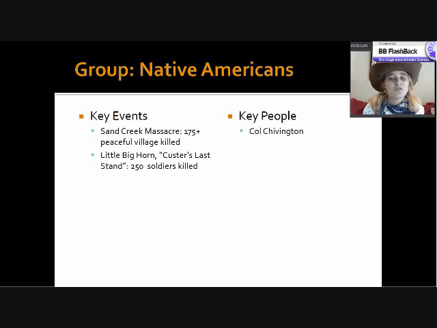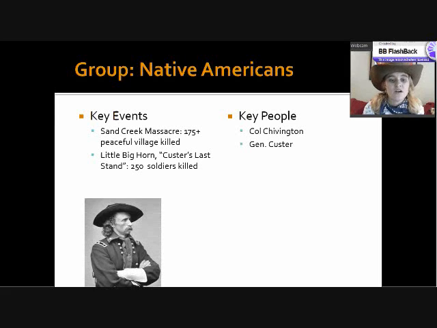Little Bighorn, the Battle of Little Bighorn, happens not long after, and it happens because of two Native Americans of the Sioux tribe. So on the side of the American military, we have General Custer. He had been a war hero during the Civil War, and now led a cavalry unit out in the west.